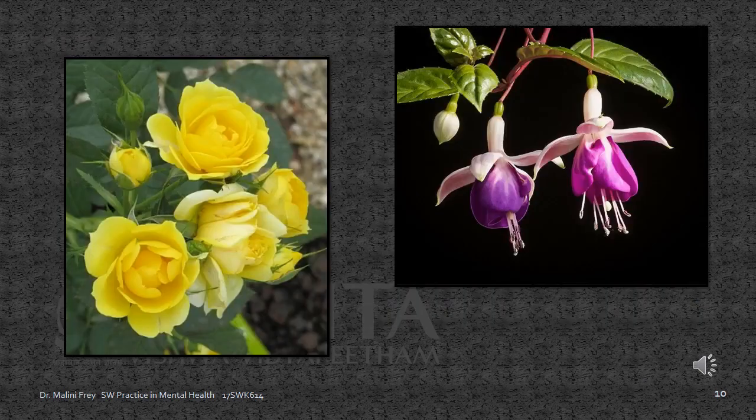And finally, let's take a look at some examples of that 4th category of plants, which is, of course, flowers. They come in all different sizes, all different shapes, all different colors, all different textures. Here's two examples of two very unique and beautiful flowers. A yellow rose on the left, and I don't really know what the name is of the one to the right.